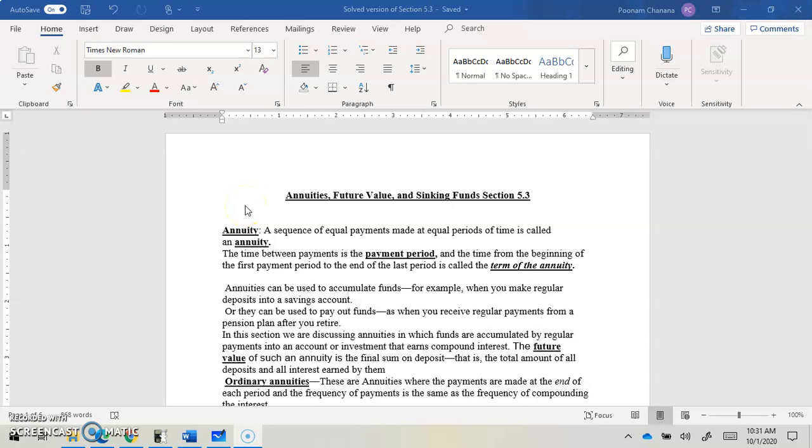So our next section is about annuities, future values and sinking funds. So let's define annuity first. A sequence of equal payments made at equal periods of time is called an annuity.